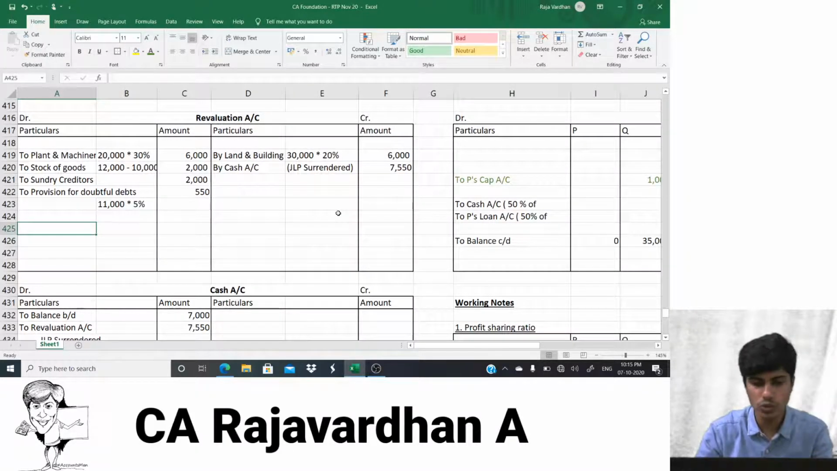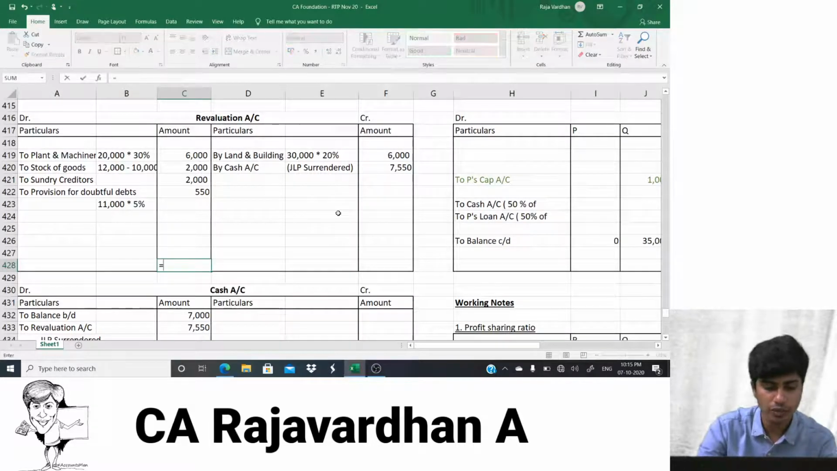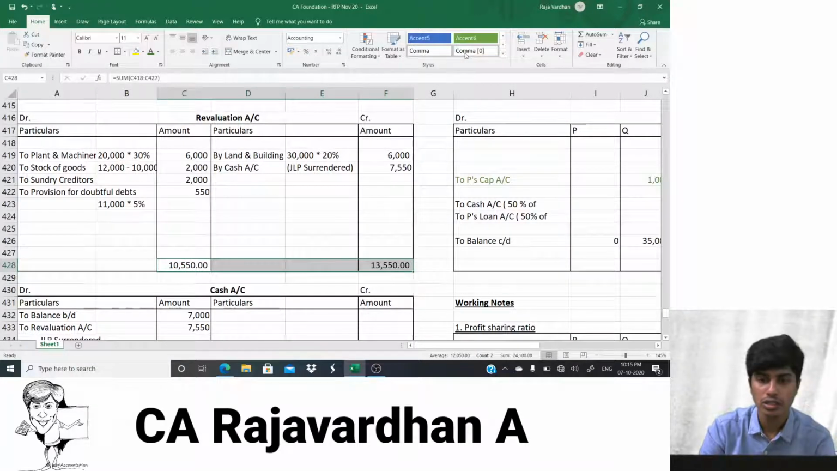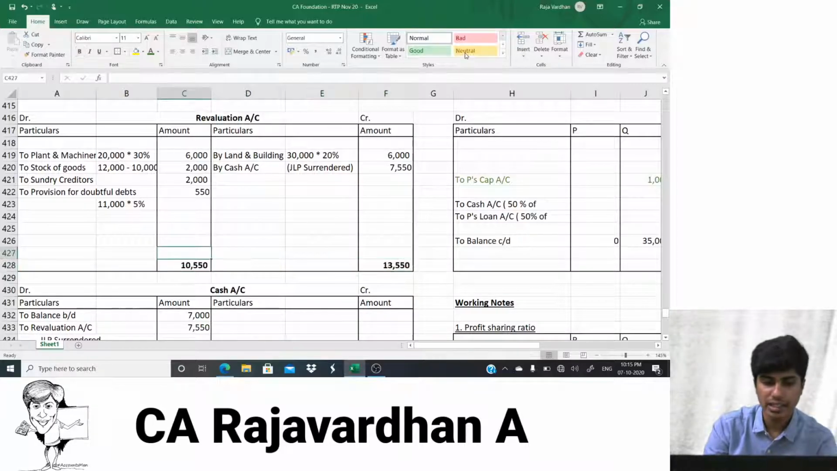Perfect. Come on, let's close our which account? Revaluation account. So we just found the totals. The credit side is more and the debit side is less. That basically means what? Yeah, then there is profit.